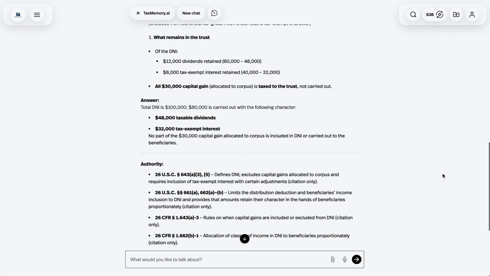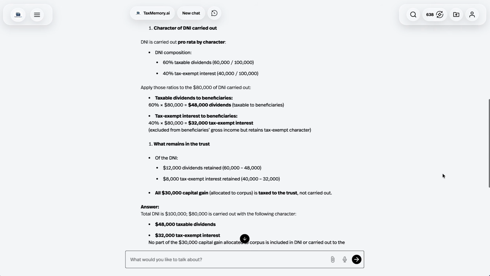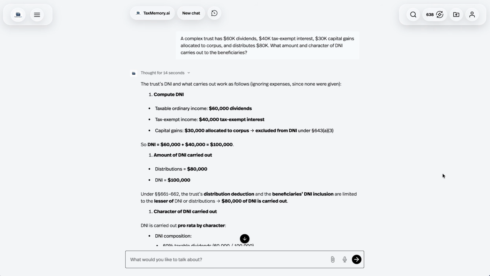TaxMemory.ai has to determine what actually makes up distributable net income, decide which items carry out to the beneficiaries, which stay with the trust, and preserve the correct tax character of each item. There are several trust taxation rules working together here, so it's a good test of whether TaxMemory.ai can handle nuanced fiduciary tax issues. TaxMemory.ai then gives a detailed explanation of how it arrived at its answer.